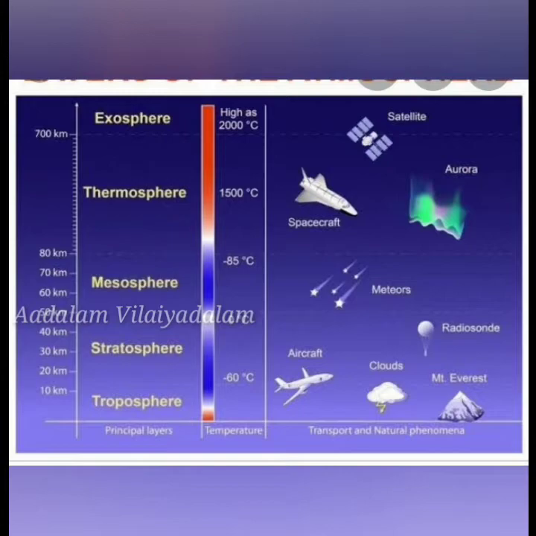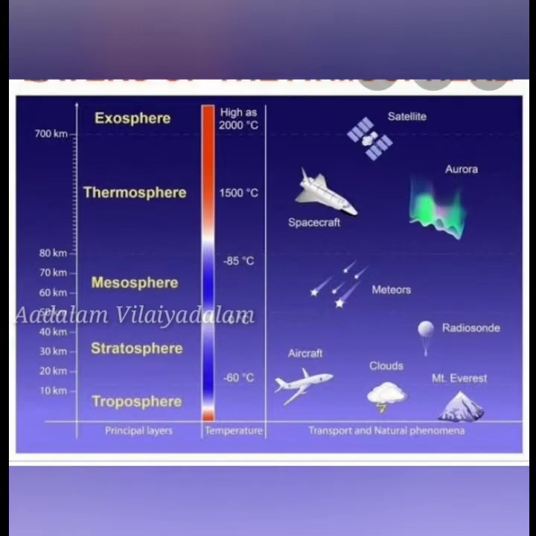Next is about mesosphere. It extends between 50 km and 80 km. The uppermost limit of the mesosphere is called mesopause.